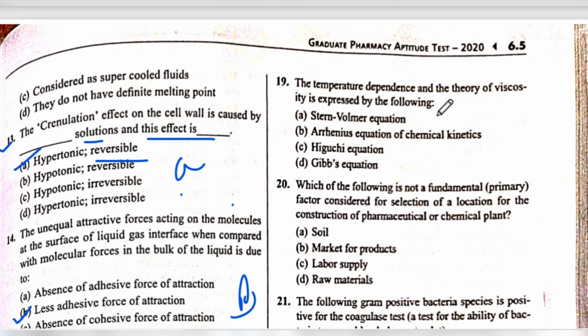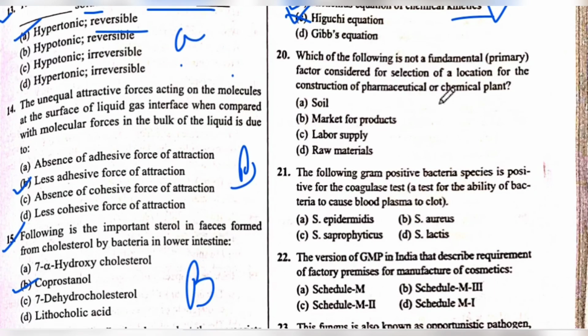The temperature dependence and the theory of viscosity is expressed by the following. The answer is B. Arrhenius equation of the chemical kinetics. B, not C. Okay. The answer is B. Next is 20 question number.